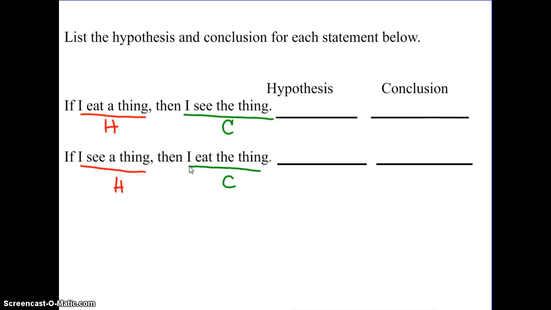Careful to make sure that what follows the word then is your conclusion. Even if the sentence is all jumbled around, it's the words that follow if, the hypothesis, and then the words that follow then are the conclusion.